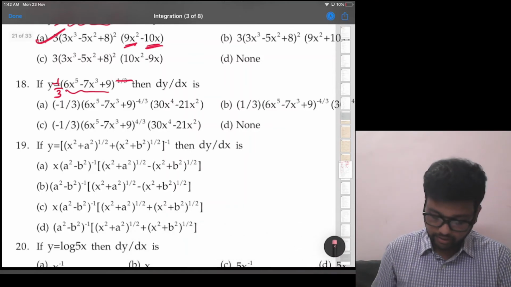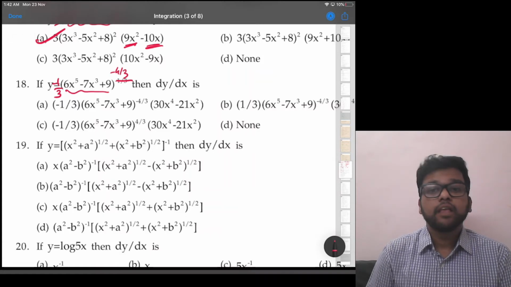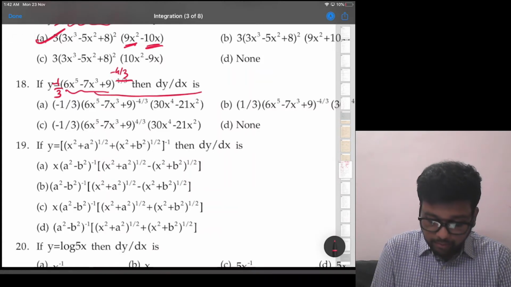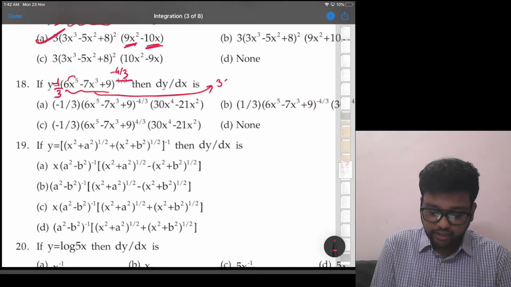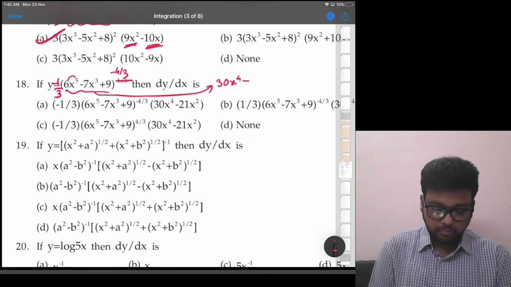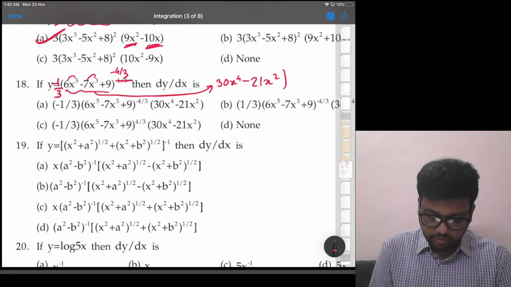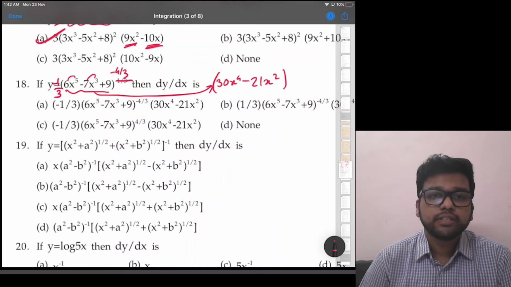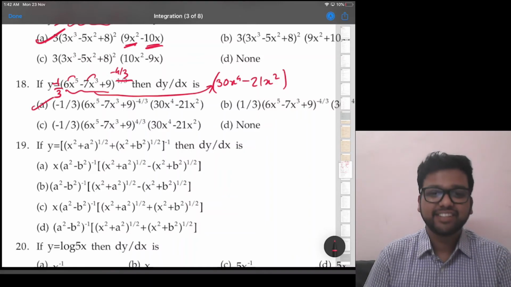Sorry, minus 4 by 3. Right? But this is not x, so we'll multiply by derivative of this bracket. What is derivative of this bracket? 6 into 5, 30x raised to 4 minus 21x raised to 2 plus derivative of 9 is 0. Right? So let's see which option is this. Option A again as usual. Right. Fine.